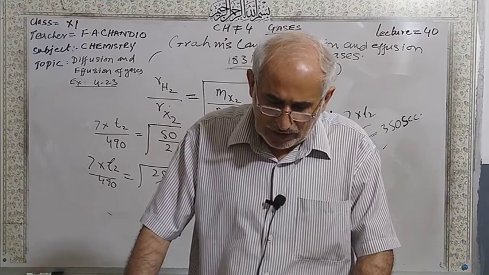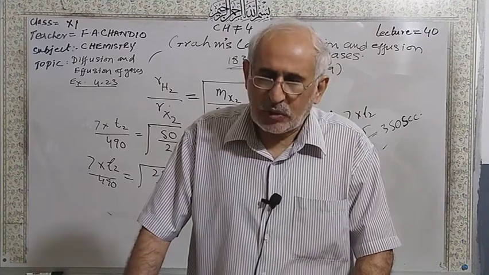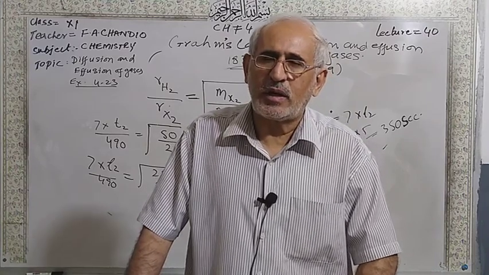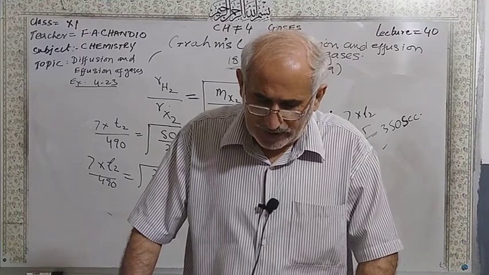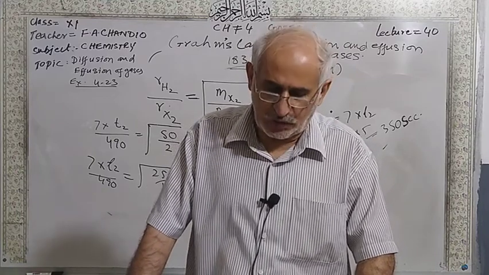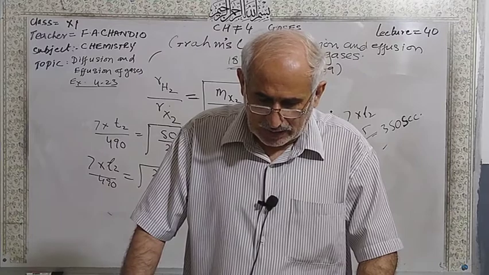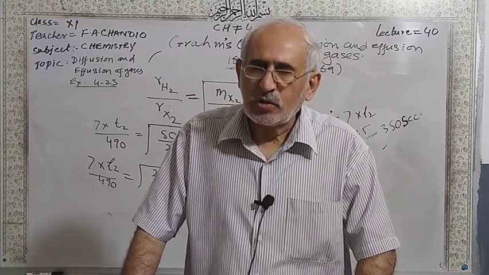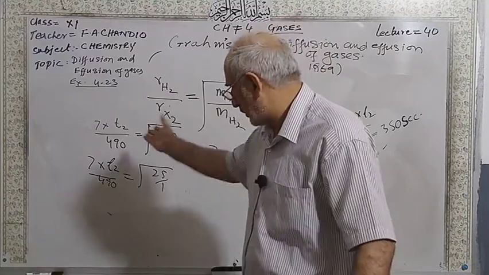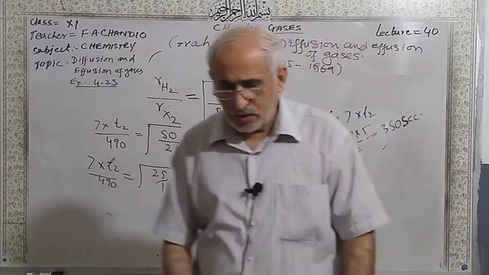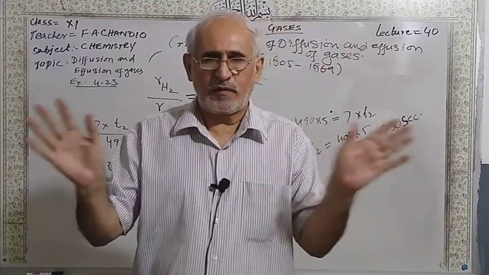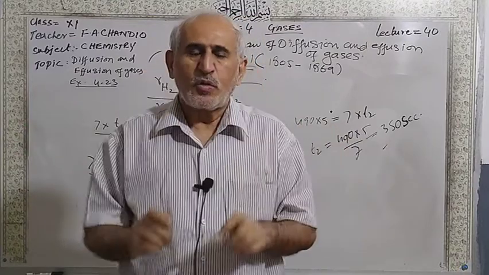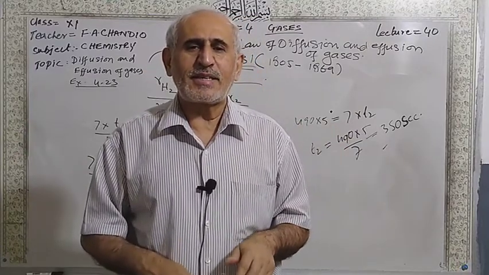How long will 620 centimeter cube of hydrogen sulfide gas, H2S, take to diffuse through the same partition? You have to calculate the time. Here there is no need for the vapor density because the formula of the gas is given.